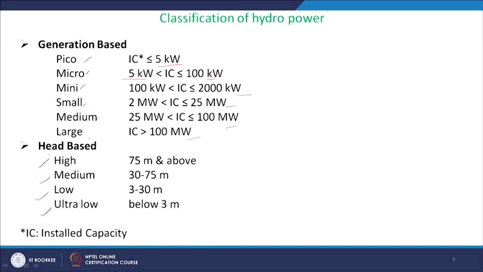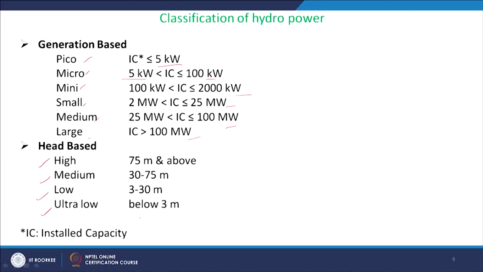Then, on the basis of head also, hydel power plants are classified as ultra low, low, medium and high head. Ultra low is below 3 meter, low 3 to 30 meter, medium 30 to 75 meter, and high 75 meter and above. In some references, 75 is given as 300 meter.